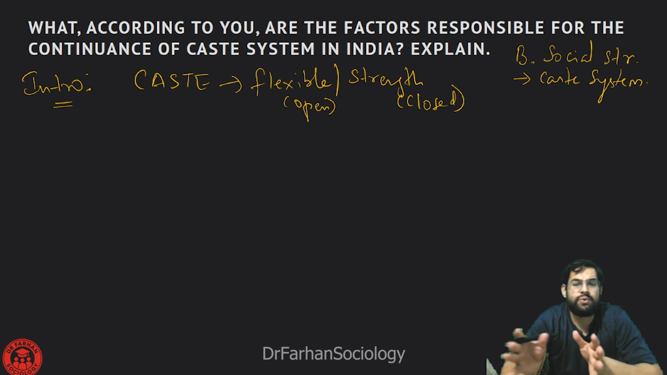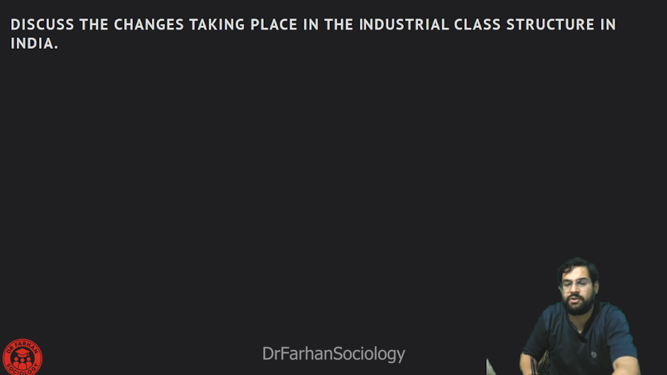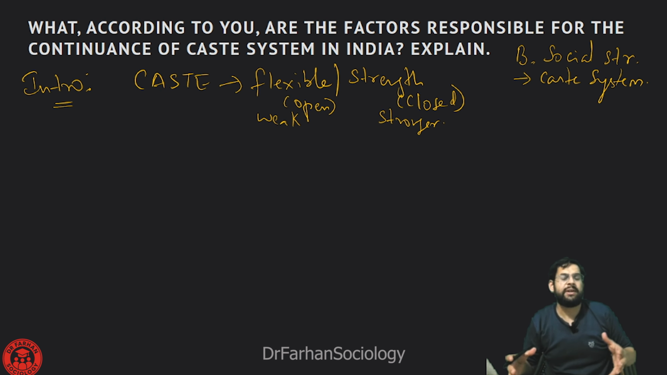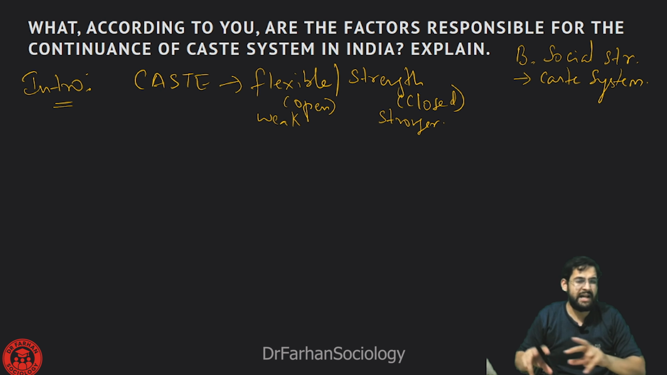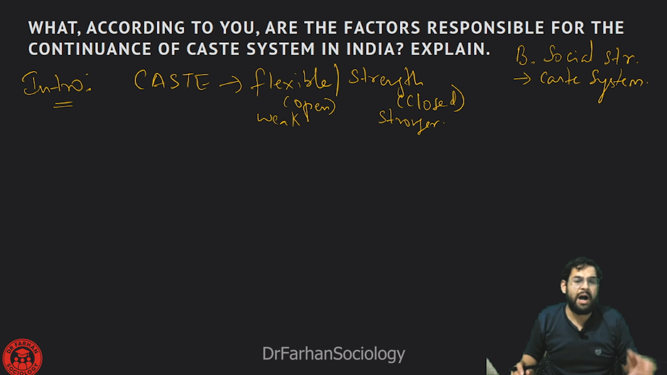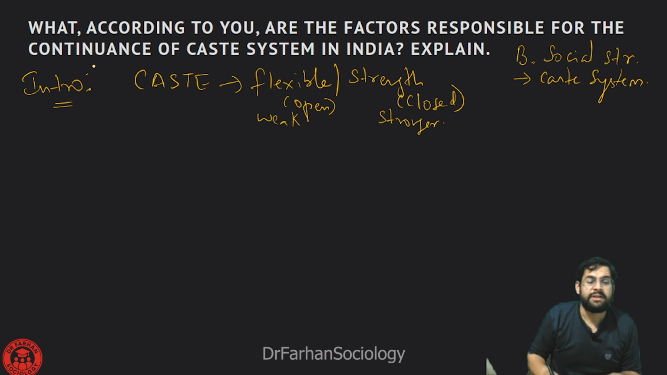So open and closed, this is one way of looking at caste system. In an open society, the caste system is seen as a weakening phenomenon. In a closed society, which is typically a traditional society, the caste system is seen as a stronger phenomenon. So in my introductory part, I will be talking about how caste system is seen in both ways. Now I will go to the demand of the question. How do you see caste system? Which factors are responsible for keeping caste system?